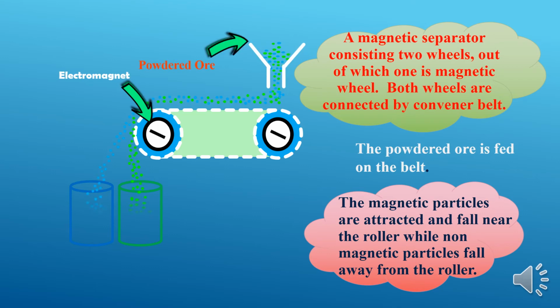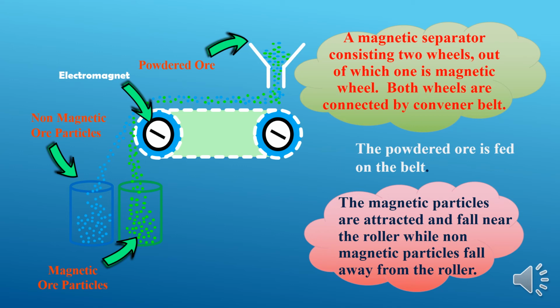This is called a magnetic separator. A magnetic separator consists of two wheels, out of which one is a magnetic wheel. This is a magnetic wheel, and this is a non-magnetic wheel. These two wheels are connected to one another by a conveyor belt. This black dotted line is called the conveyor belt.